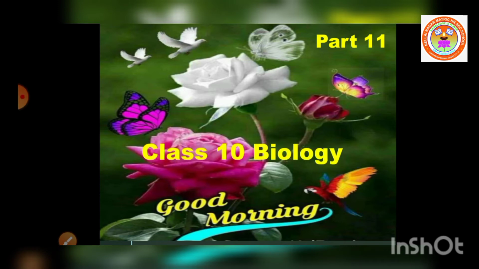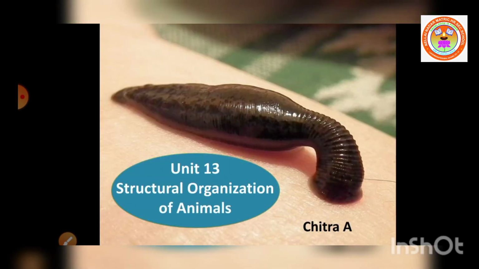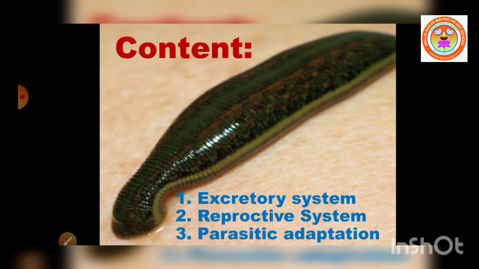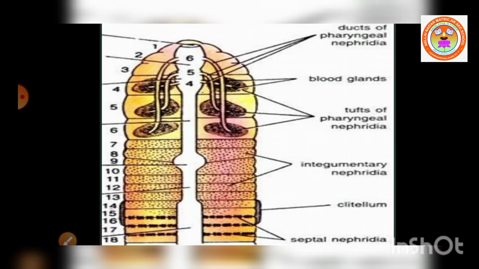Once again, welcome back to the biology class. We are discussing unit number 13, structural organization of animals. Today we are going to learn excretory system, reproductive system, and parasitic adaptations of leech. Now let us see the excretory system of leech.